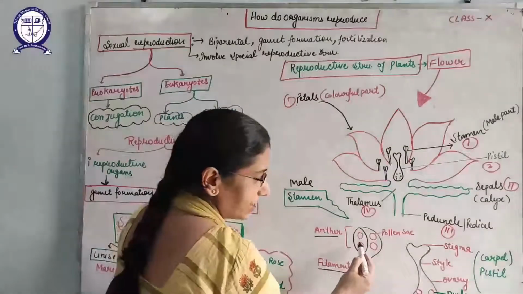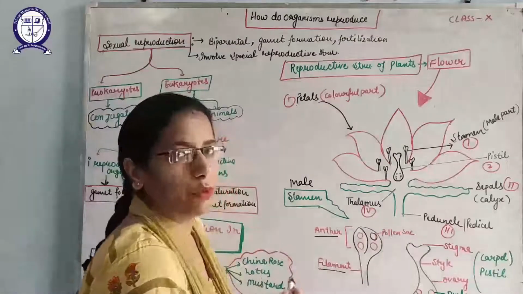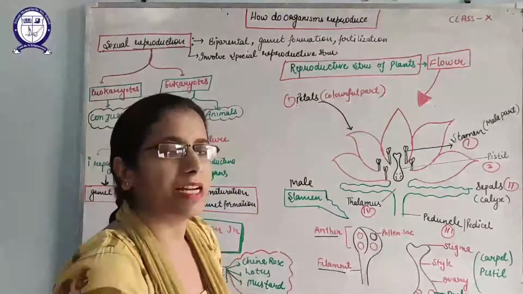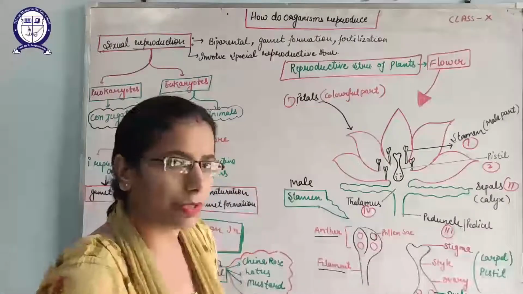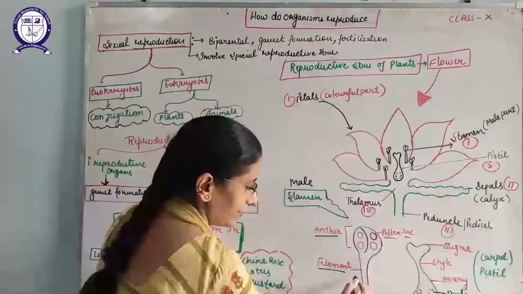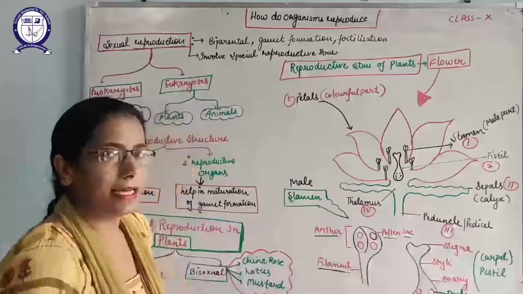Inside the anther, there are the pollen sacs, which are mainly involved in the formation of pollen grains. That is the male gamete. That means the male structure will form the male gamete, and this is the pollen sac that will make the pollen grain. This stalk-like structure is known as the filament, which will provide support to the anther.